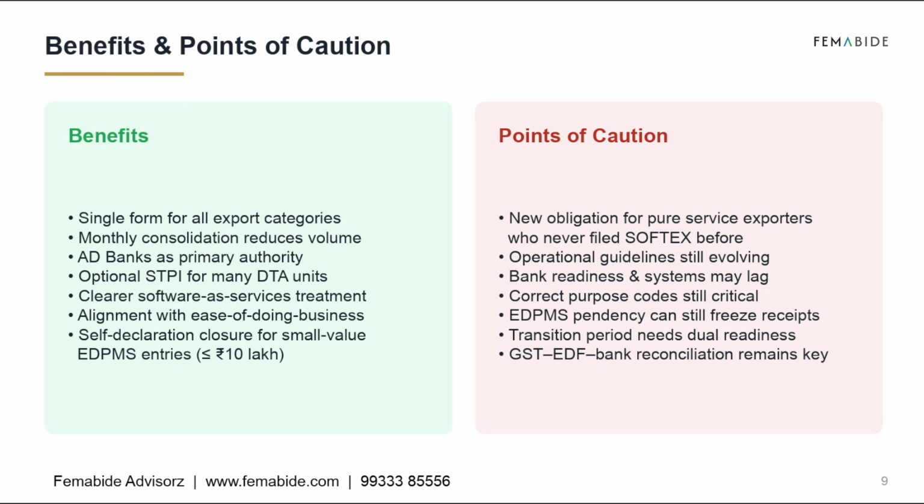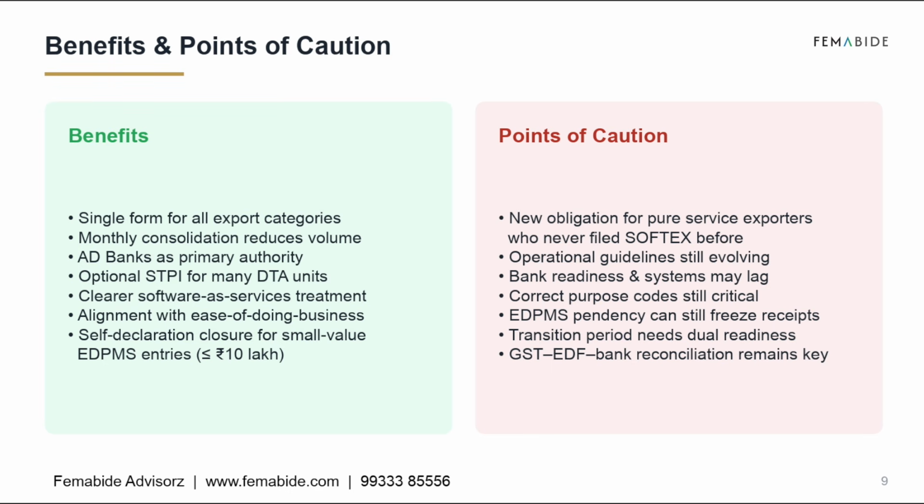Benefits and points of caution. The Unified EDF brings several advantages: a single declaration for all export categories, monthly consolidated reporting instead of invoice-wise filing, greater involvement of AD banks, optional STPI certification for many DTA exporters, clear recognition of software as a service, alignment with ease of doing business initiatives, and even self-declaration closure for certain EDPMS entries up to 10 lakh.